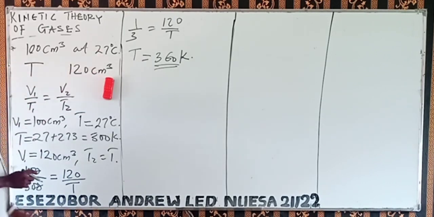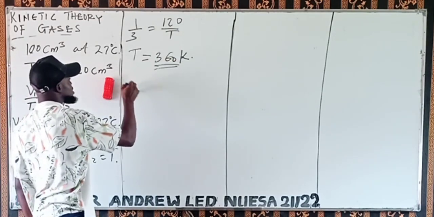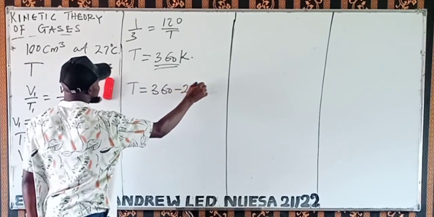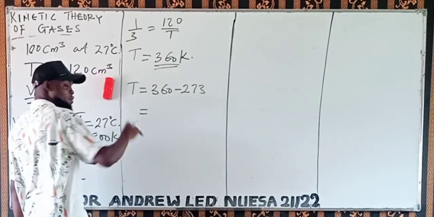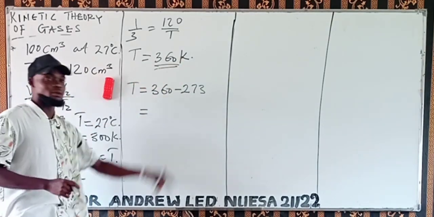Since the original question was in degrees Celsius, we have to convert back to degrees Celsius again. If you want to move this one to degree Celsius, you just remove 273 from this. So right from Kelvin to degree Celsius, remove 273.